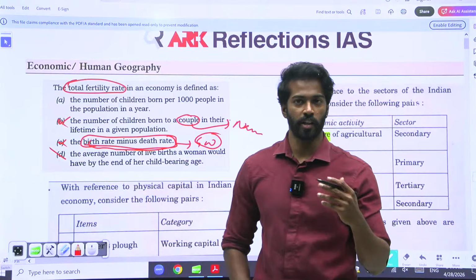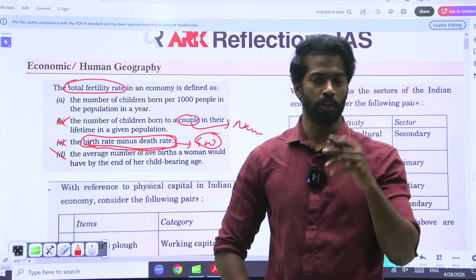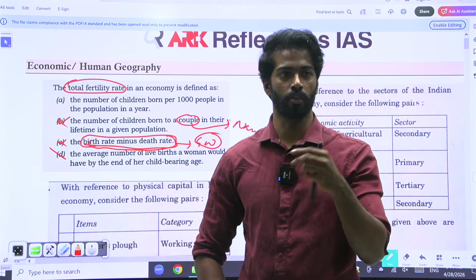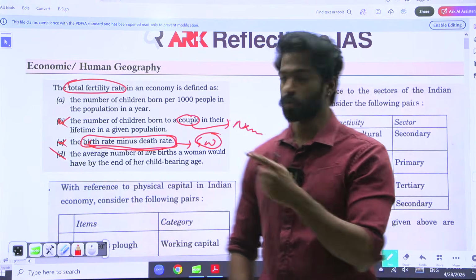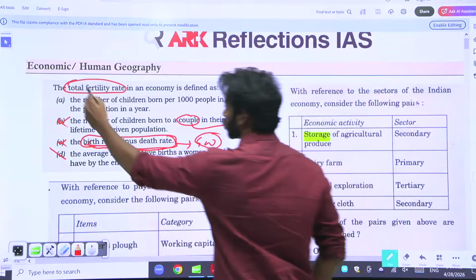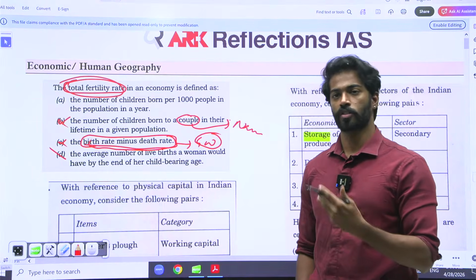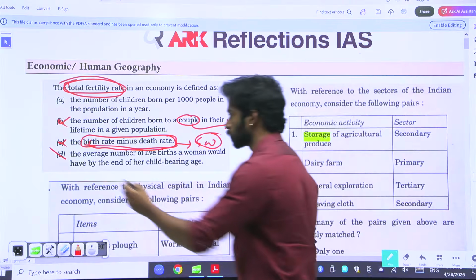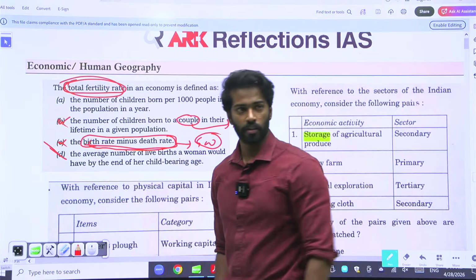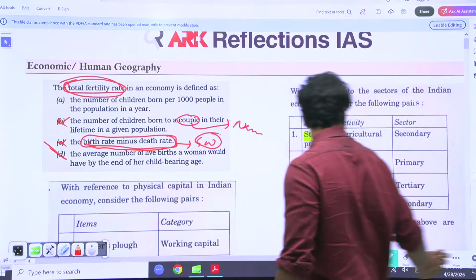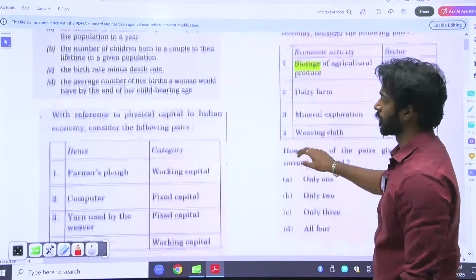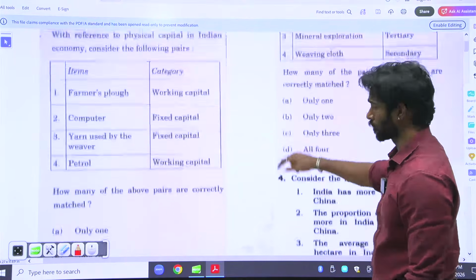Whenever you are in a dilemma, when you have two options left, or whenever you have 3-4 options left, use the term etymology. You use this kind of term and try to decipher which option it is trying to point at. If you use that etymology, then you can arrive at the right answer. That is the other elimination technique.